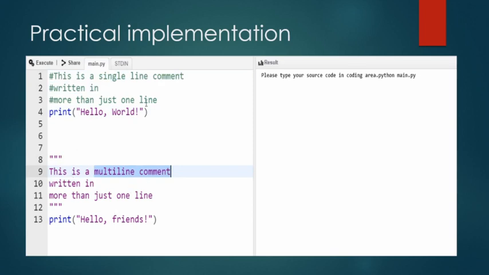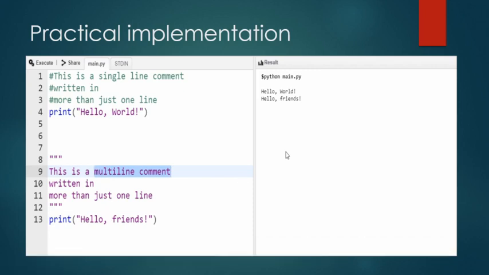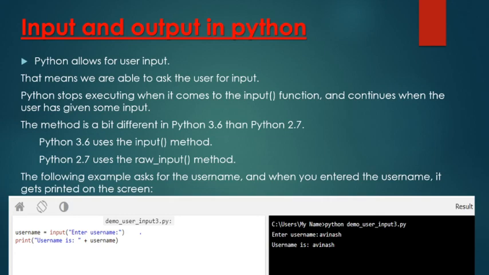So the lines of code which are in comments, the compiler will not execute. You can see here, it will only print this hello world. And in this case also, when you have used multi-line comments in triple quotation marks, hello friends, it will print only these two statements, and it will ignore the statements which are in your comments. Clear? So we can use comments like this in our program.